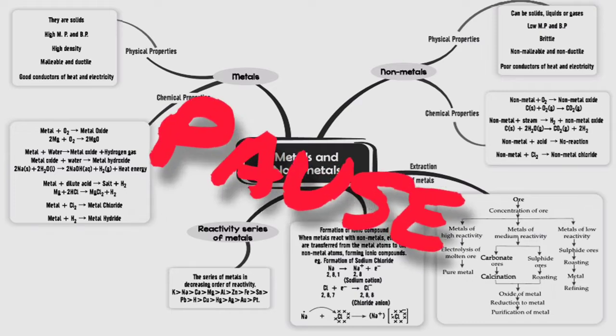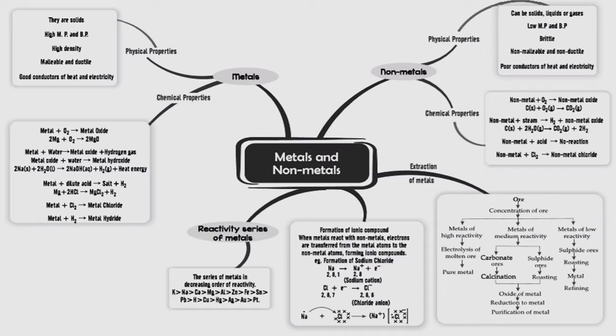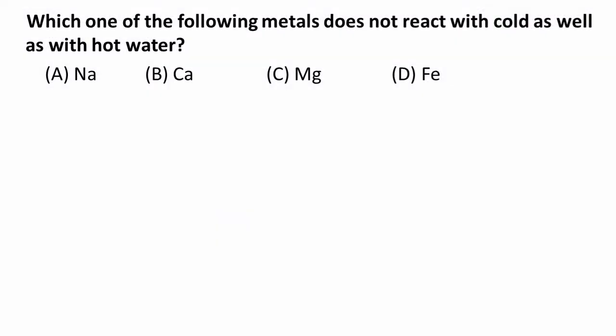You can pause the video and copy down this mind map, which definitely will help you during your last minute revision. So let's move on to the questions. First question: which of the following metals does not react with cold as well as with hot water? Option A sodium, B calcium, C magnesium, D iron.